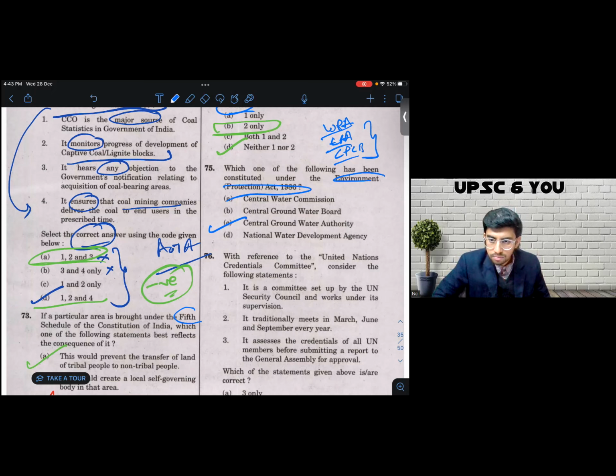We have discussed the examiner's constraint, and how difficult it is to make incorrect options without outrightly giving the right answer. Options B and C sound so similar. B says Central Groundwater Board. C says Central Groundwater Authority. When there are two similar looking options, there are very high chances that the answer is one among the two. So you can easily arrive at 50-50, even if you've not explicitly read it. Then it is down to your luck.